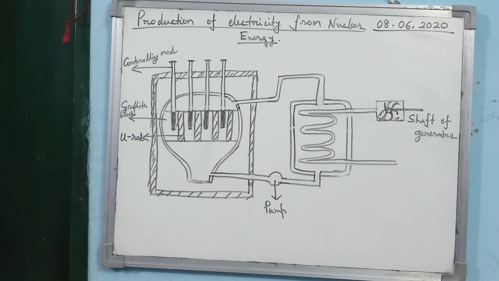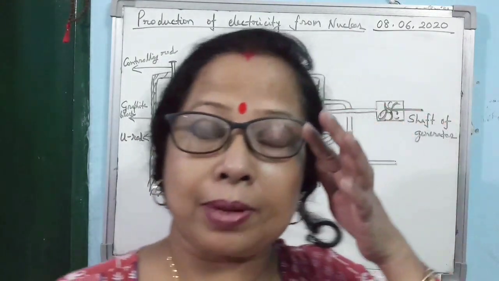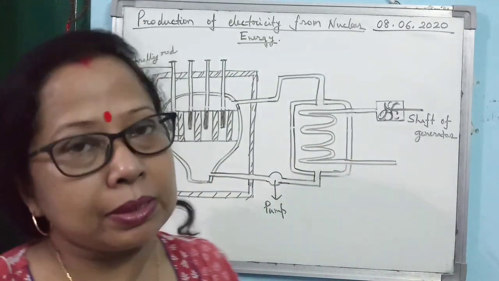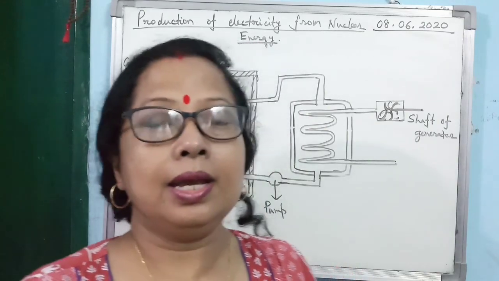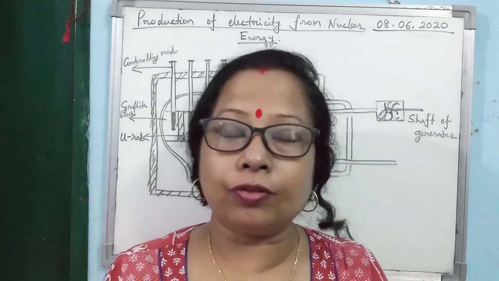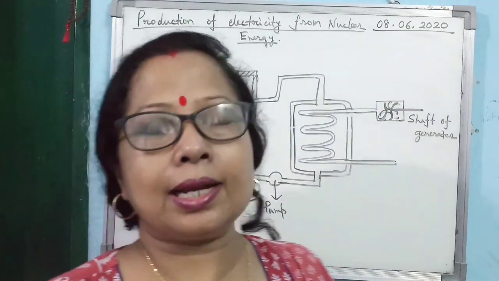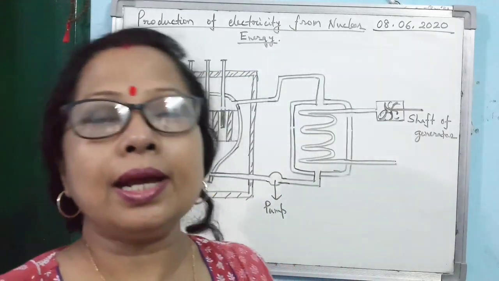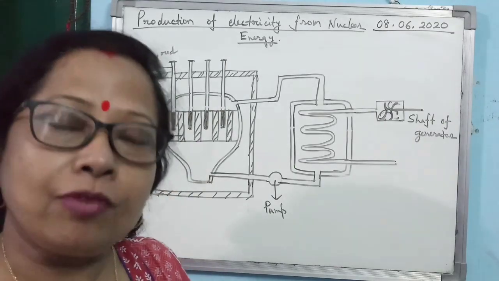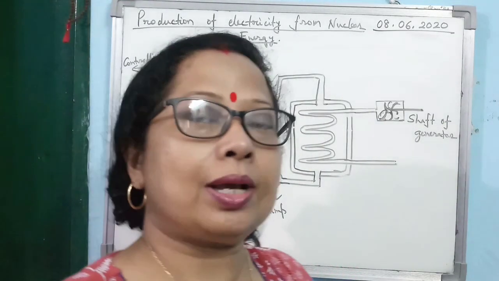Now the question arises, where does the controlled fission reaction take place? It takes place in a nuclear reactor. This is another term you have to understand and learn. A nuclear reactor is a device by which we convert nuclear energy into electrical energy.